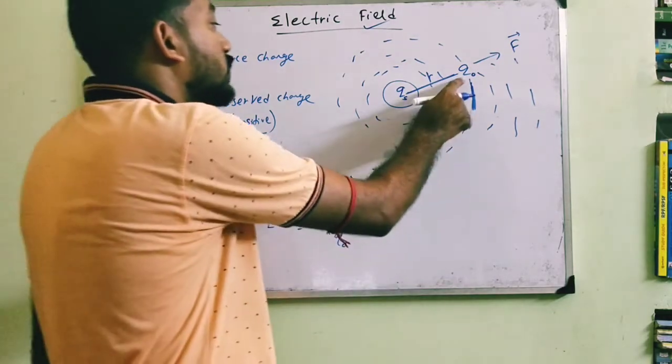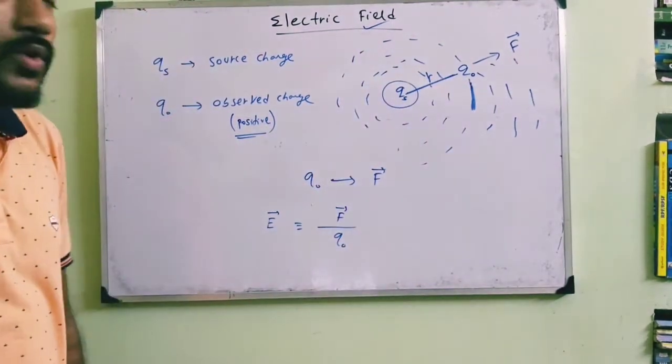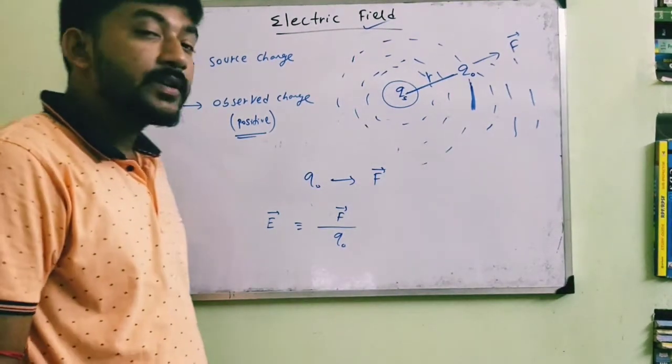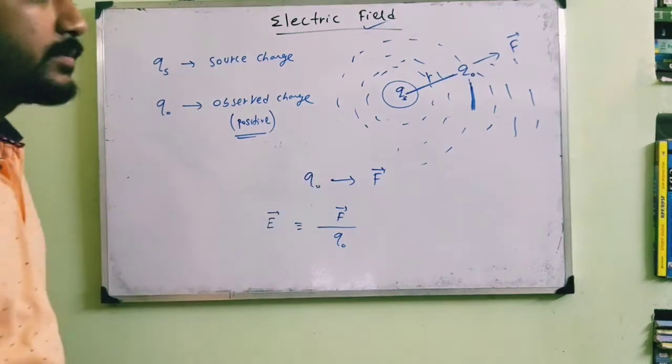This is the force F experienced by the charge Q0. So the force experienced per unit test charge is F divided by Q0.